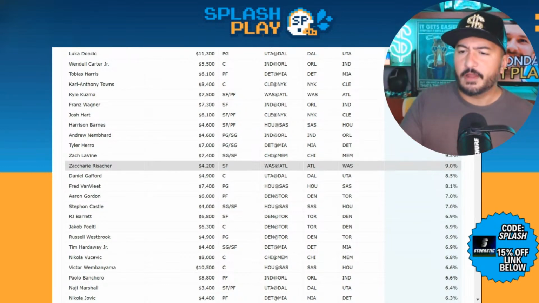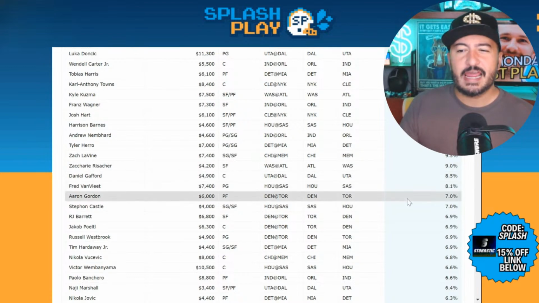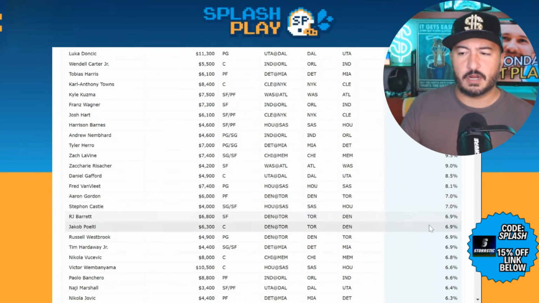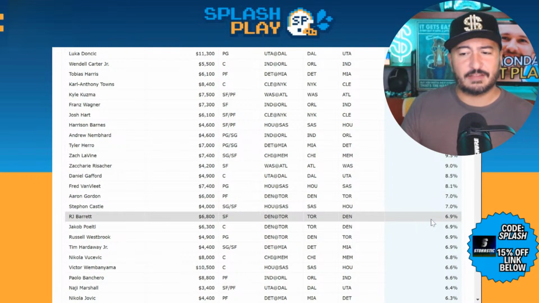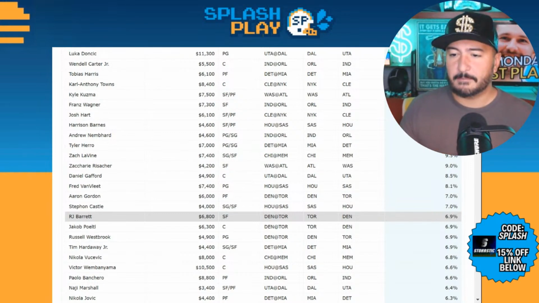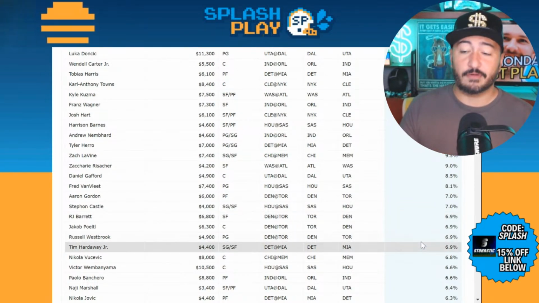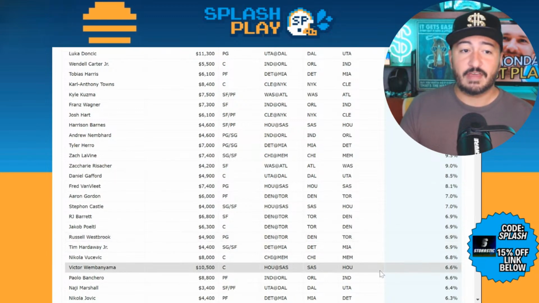That's a French flair. Daniel Gafford, Fred VanVleet, Aaron Gordon, Stephon Castle, backup for the Spurs, been playing pretty well to start the year. RJ Barrett, if he gets in today, still questionable. See if he goes. If he doesn't go, Toronto even more likely to get blown out versus Denver. Even if he does go, still pretty likely to get blown out, unfortunately, for my poor boy Scotty Barnes. That team is not ready to hang in against anybody, it feels like, if they have anybody out.